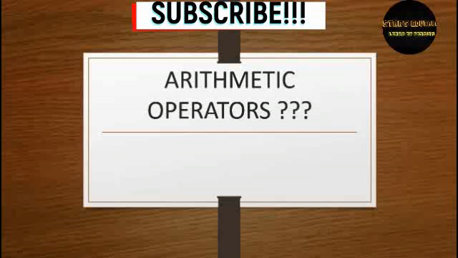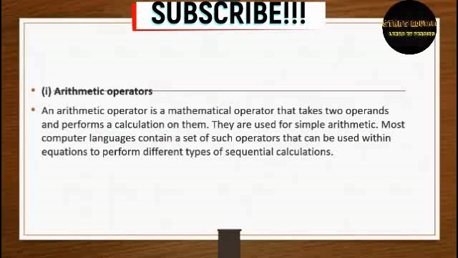What does the definition really say? Here we are. An arithmetic operator is a mathematical operator that takes two operands, that is the values, and performs a calculation on them. They are used for simple arithmetic. Most computer languages contain a set of such operators that can be used within an equation to perform different types of sequential calculation. It is nothing but a simple thing that is written in a difficult way.